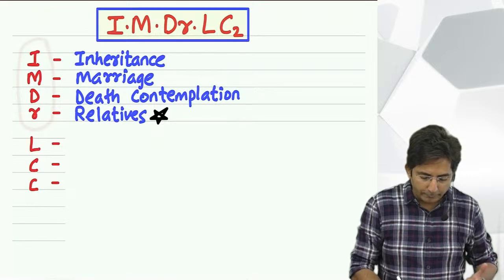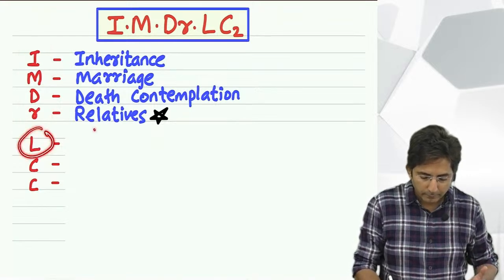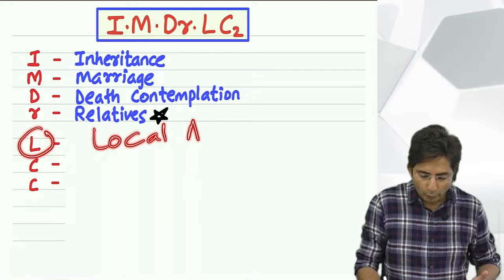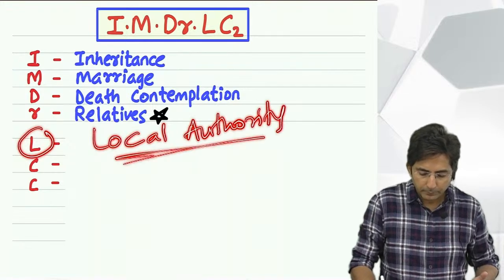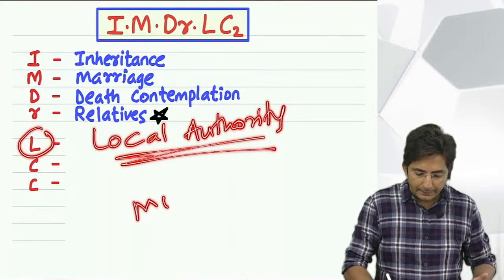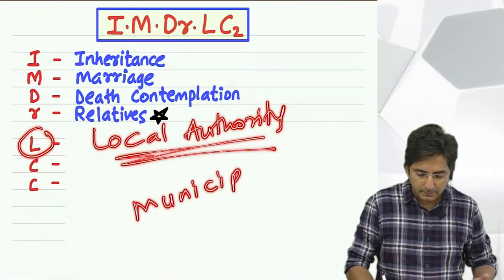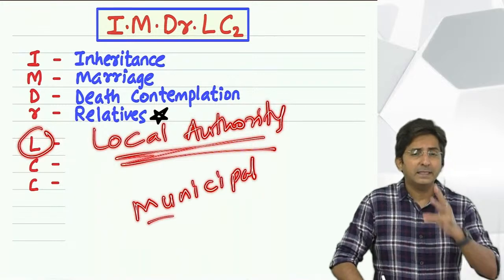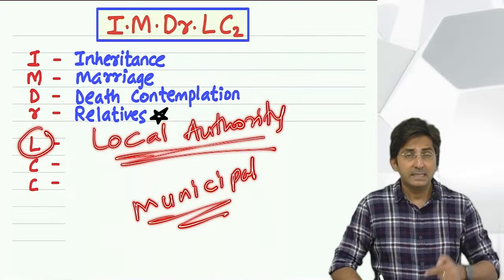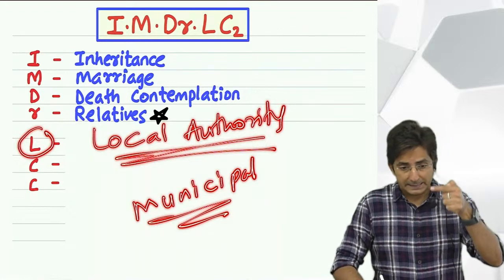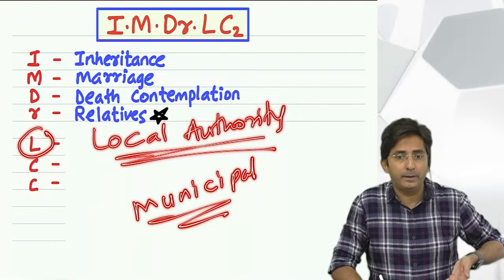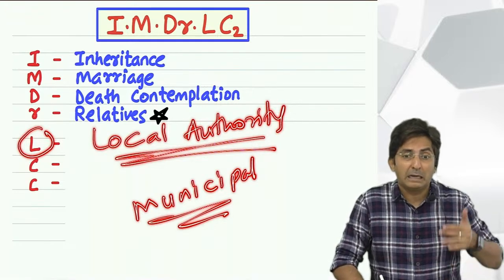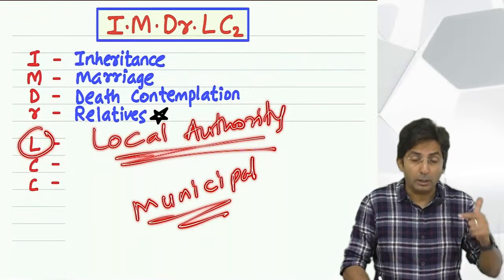L stands for gift from local authority. What do you mean by local authority? Municipality, municipal authorities. Do you know there are three types of government? Central government, state government, local government. But we don't say local government, we say local authority.